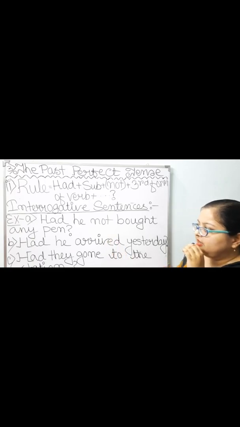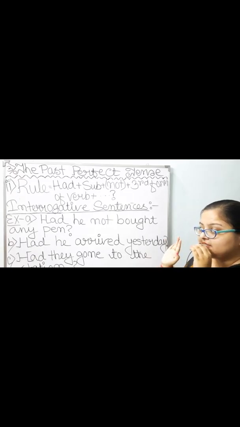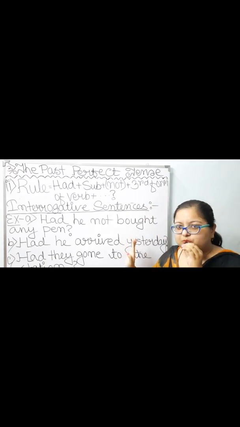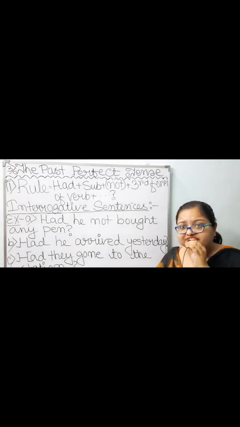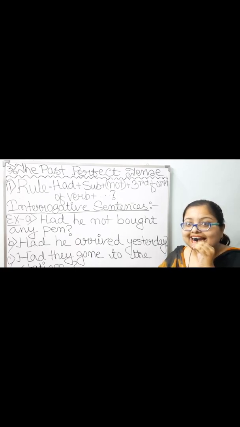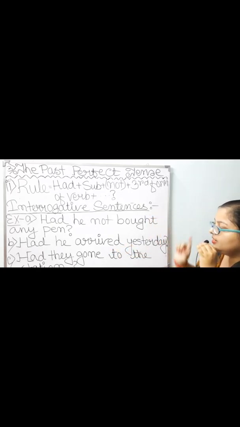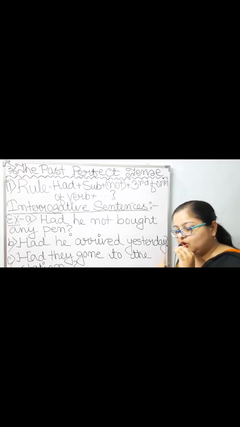Number B. Had is placed at first. Then subject he again. Then I have not taken this optional not. Directly I have taken the third form of verb. Third form of the word arrive has been taken. Arrive, arrived, arrived. So third form of the word arrive has been taken, which is arrived. Had he arrived, then in place of other words, yesterday. Had he arrived yesterday? Question mark.